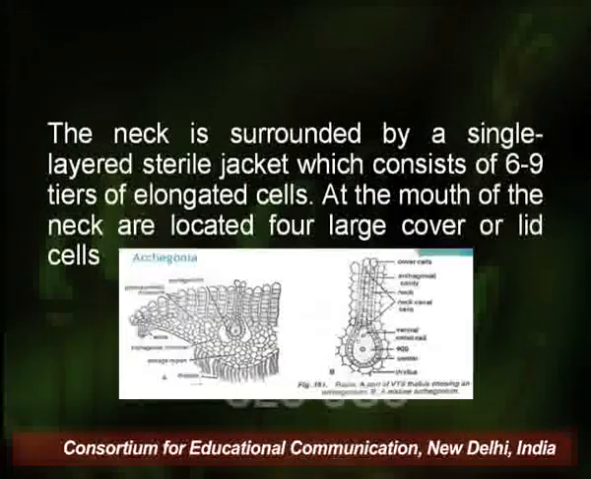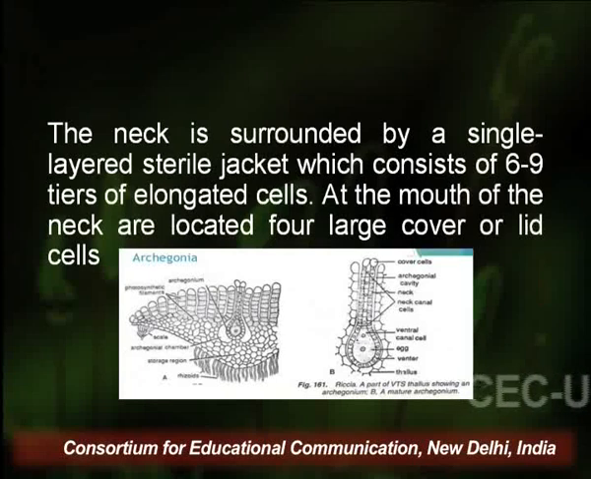The mature archegonium is a flask-shaped structure attached to the thallus with the help of a multicellular stalk. The lower portion of the flask is known as the venter, which elongates upwards into a slender neck. The neck is surrounded by a single layered sterile jacket which consists of 6 to 9 tiers of elongated cells. At the mouth of the neck are located 4 large cover cells or lid cells. Here we can see the cover cells or lid cells, and the position of archegonia is always embedded in the storage region of the thallus.